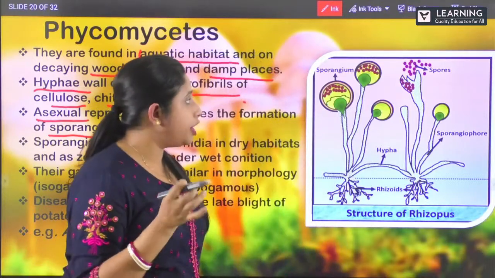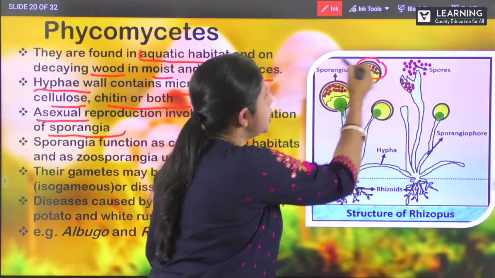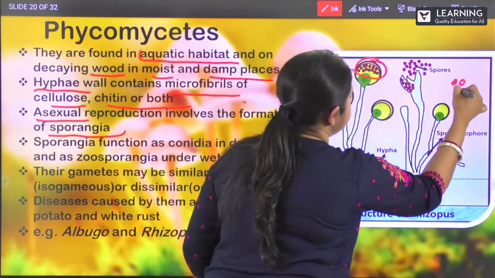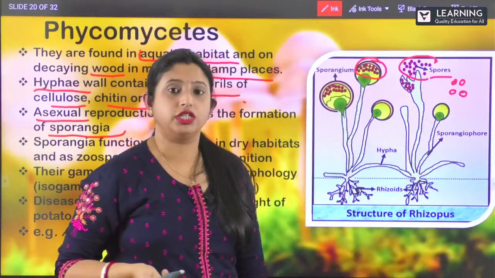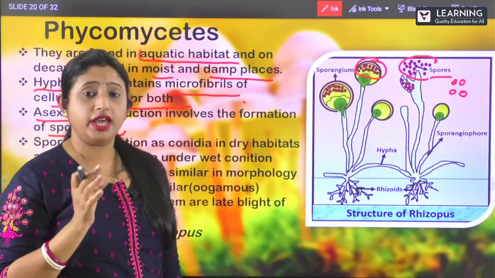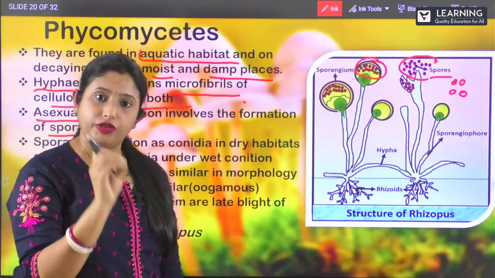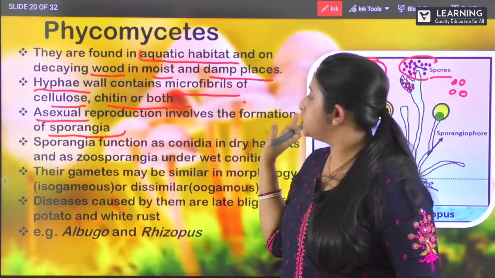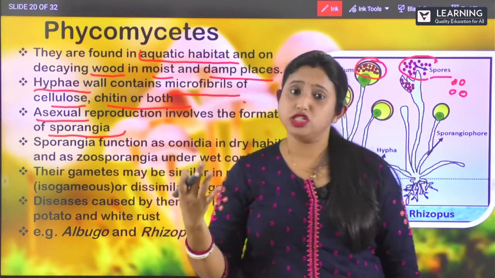Sporangia is nothing but forming the spores. You can see here this round-shaped structure; these are nothing but your spore formation. So fungi form spores, which infect other living organisms. So asexual reproduction involves the formation of sporangia, that is, by forming the spores.